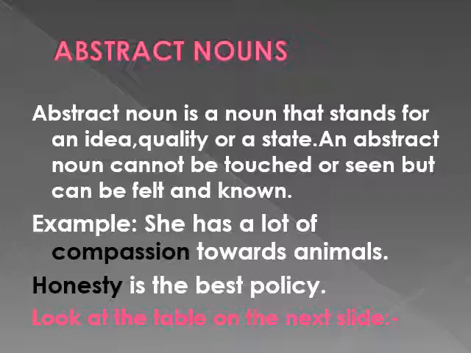Here in the first sentence, compassion is an abstract noun because compassion is a feeling of showing kindness to someone, so it is an abstract noun. In the next example, honesty is an abstract noun because this word refers to the quality of being honest and truthful. Look at the table in the next slide.